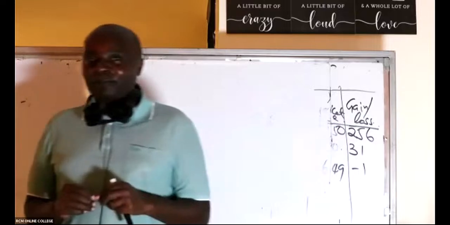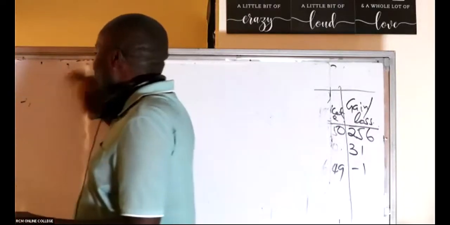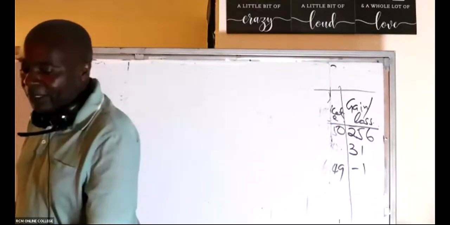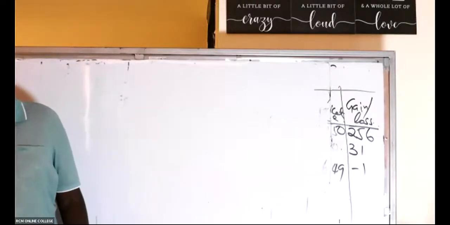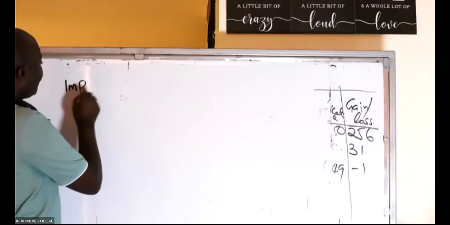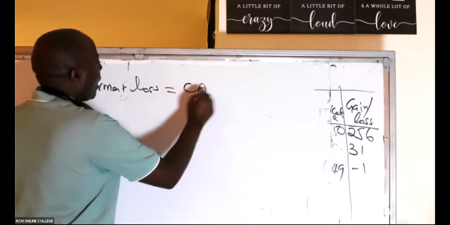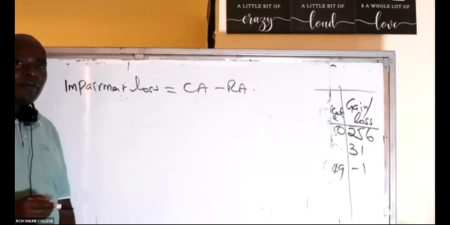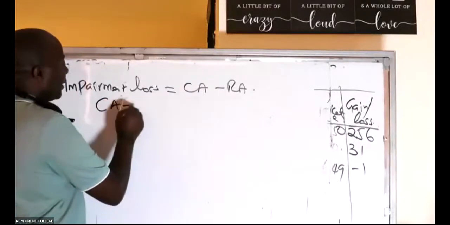So let's do it together. Imagine this question is not a tough question. This is a very, very easy question, so long as I remember the concept of impairment loss. So remember that impairment loss equals carrying amount minus recoverable amount. Carrying amount is the same as net book value.